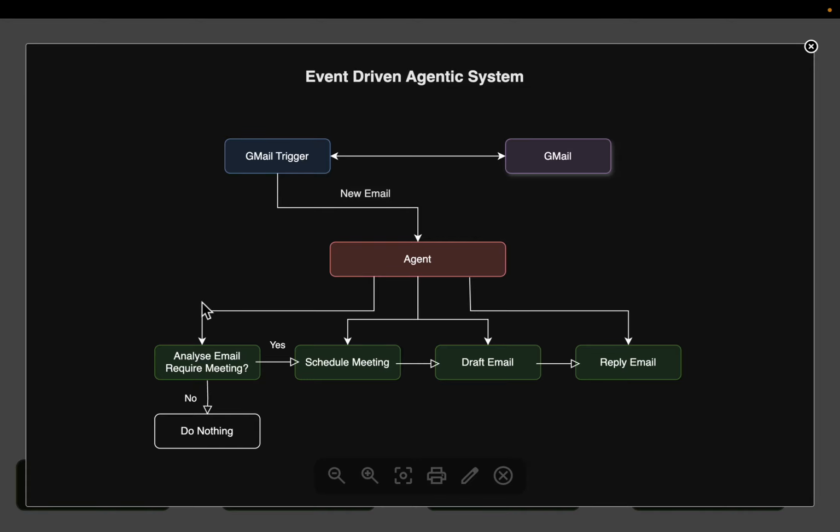All right, now for this simple example, we are giving 4 simple tasks to this agent. First, it analyzes the content of the email to decide if it should book a meeting or not. If it's a generic email and does not require a meeting, it does nothing. This is where the process stops. But the trigger continuously monitors our mailing system for new emails, so this process goes on.